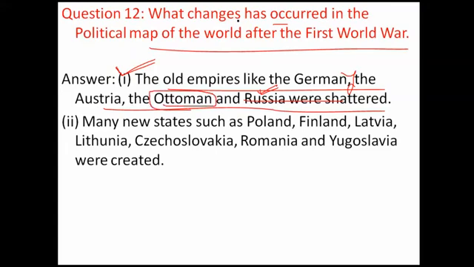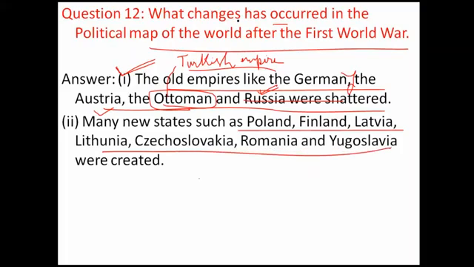Austria became very weak, and new states like Poland, Finland, Latvia, Lithuania, Czechoslovakia, Romania and Yugoslavia were created.